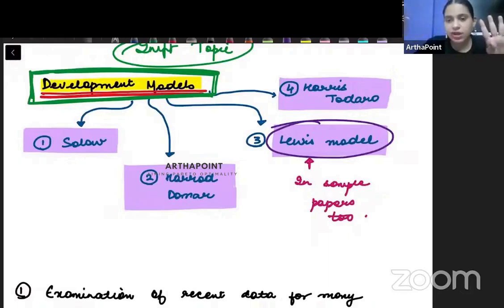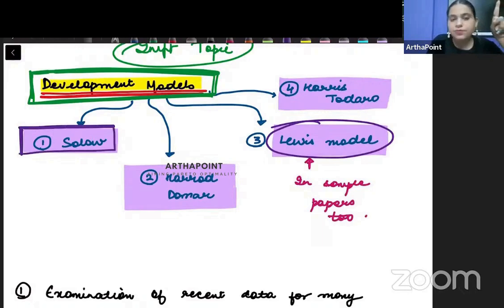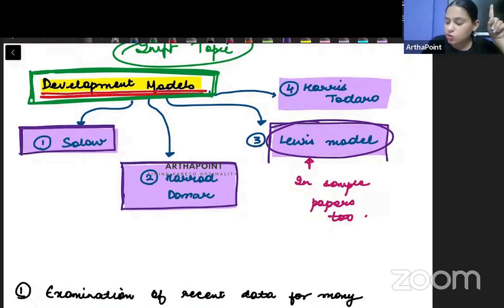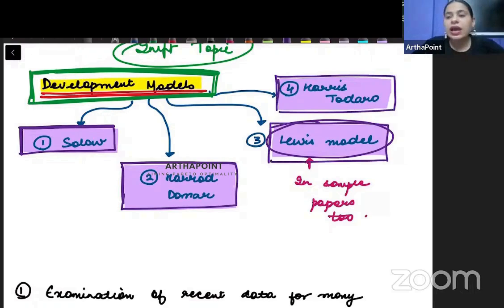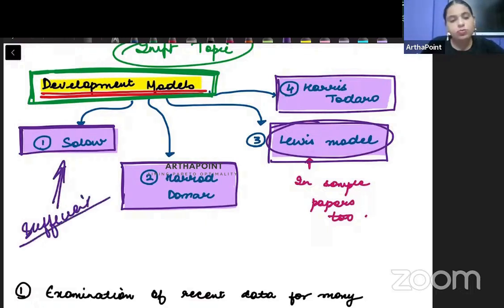I think these four can be asked in exam. The first one is going to be the Solow model. The second one is going to be the Harrod-Domar model. The third one is going to be the Lewis model. And the fourth one is going to be the Harris-Todaro model. I think that these four models should be sufficient for your preparation of the South Asian University entrance exam.